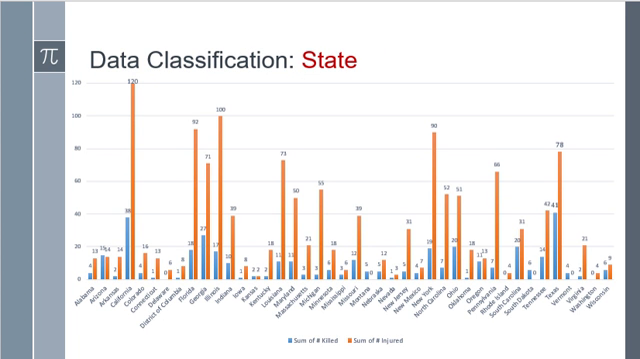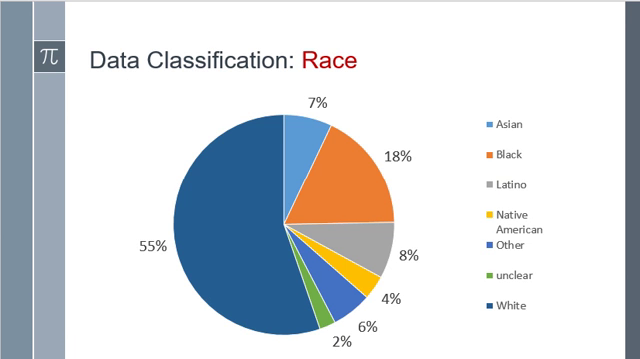While classifying the data by state, we found that the maximum number of people injured was in California, that is 120, followed by Illinois, that is 100. In the case of killed, the maximum number of people was in Texas, that is 41. In the classification of data by race, we found that mostly white people are being targeted, that is 55%, followed by black people, 18%, and Asian, 7%.